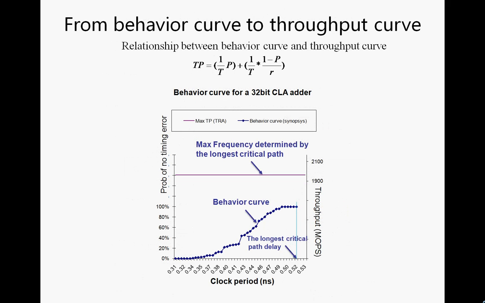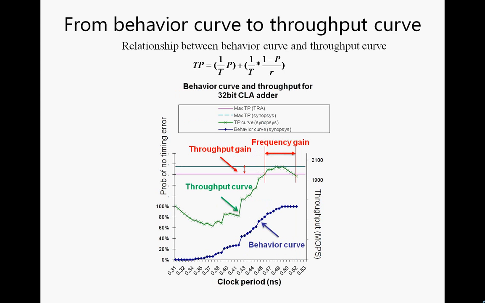We can relate the throughput with the frequency. Traditionally, we clock the circuit with the longest critical path delay, but if we can overclock it to a certain amount, we can achieve a higher throughput.